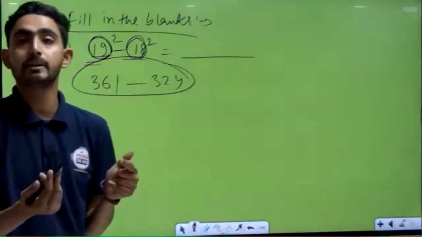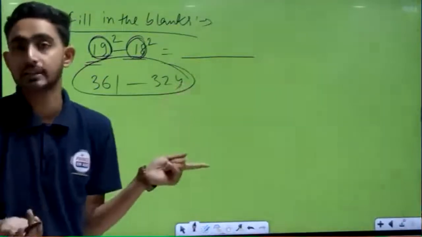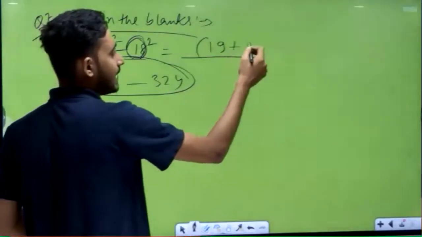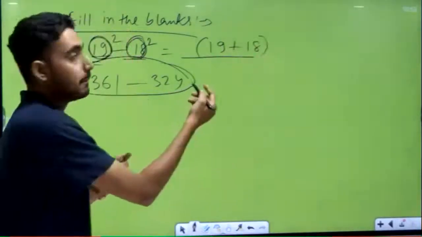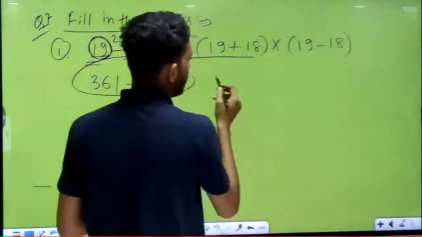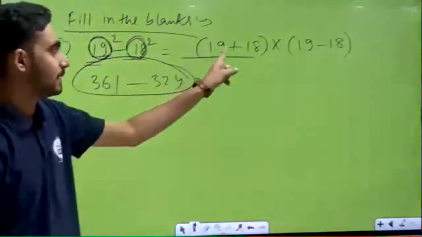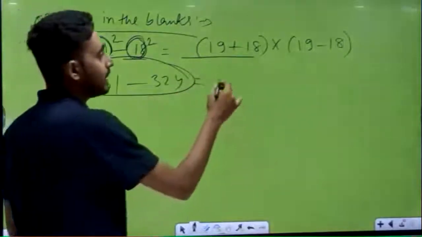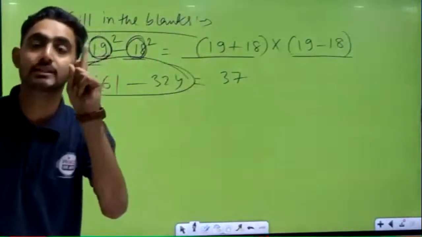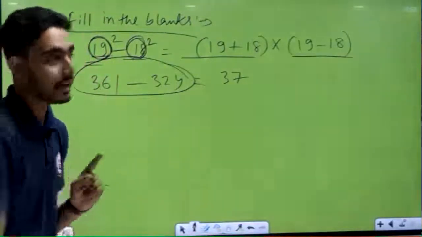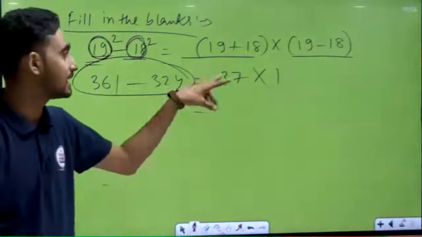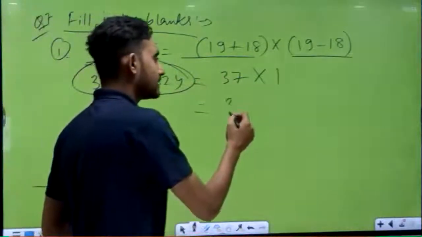और consecutive number के केस में ये formula और भी easy हो जाता है. How? See, if I use 19 plus 18, meaning a plus b, multiplied by a minus b, 19 minus 18. Now 19 plus 18 you have to do, obviously. How many? 37. But when you subtract these numbers, the answer will always be 1. And when you multiply any number with 1, then that number only comes. So the answer will be 37.